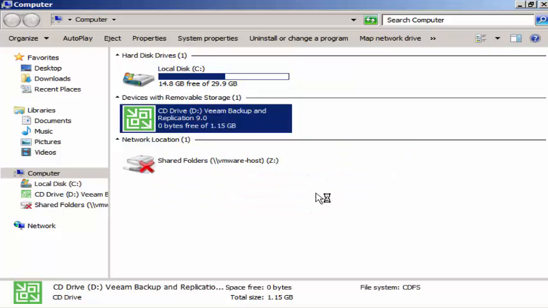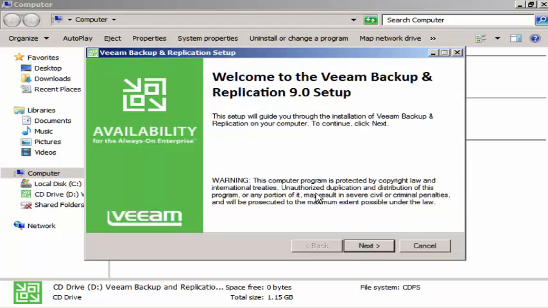All right, loading the installation setup wizard. So let's wait. Yeah, it's taking its own time. All right, so we have the setup wizard. Just click on next here.